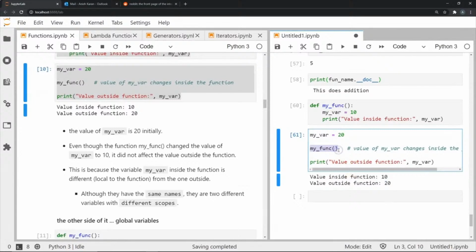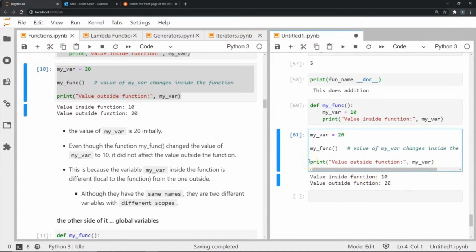This is a very key concept, because what's happening here is that when I initially call my function, it creates a variable called my_var inside this function, and it prints the value as 10. The moment my function has been executed, it destroys this variable, and the variable which contained the value 10 is now destroyed, and all we have is the my_var that contains 20 from the outside. When we print that, we get its respective value as 20.